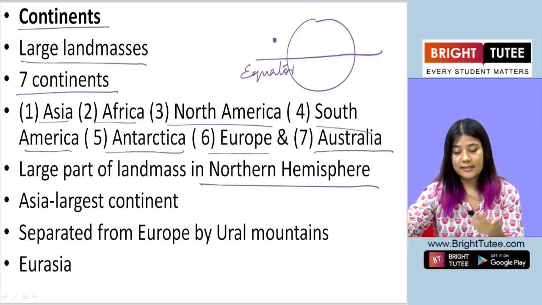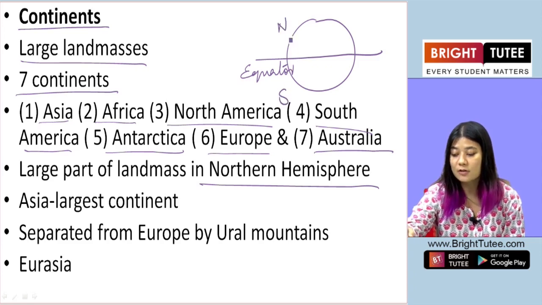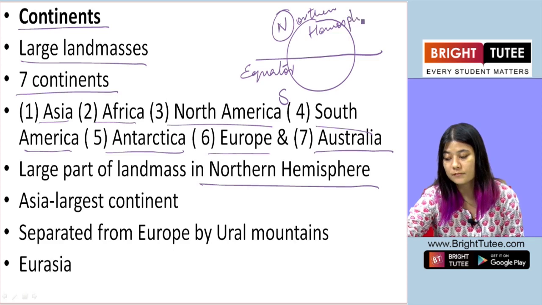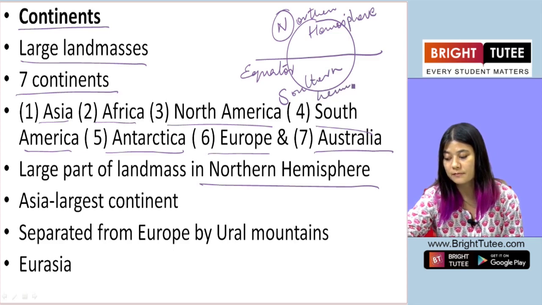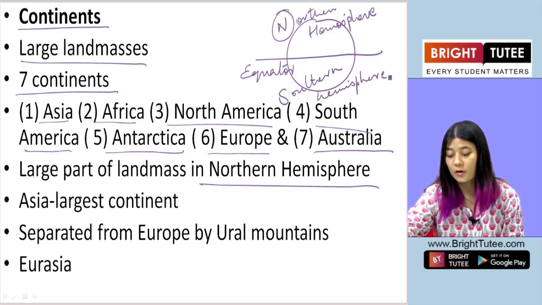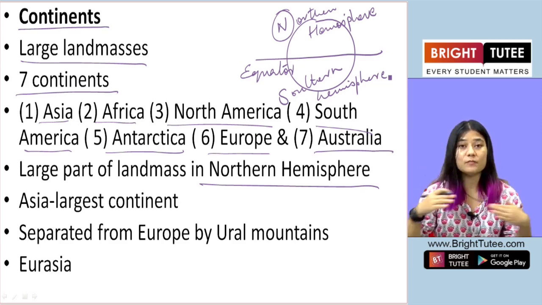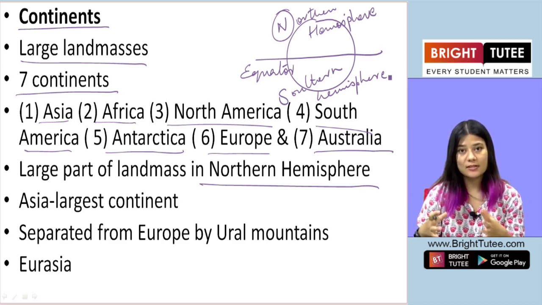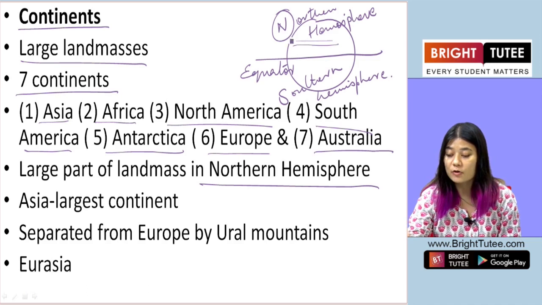The northern part of the Earth, from the equator, is called the northern hemisphere, and the southern part is called the southern hemisphere. So the northern and southern hemispheres are the 2 parts of planet Earth. Most of the land mass of the 7 continents is located in the northern hemisphere.